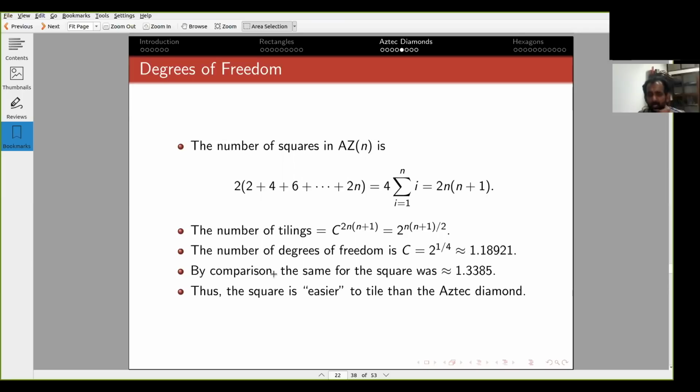And you can see, if you recall, that for the 2n by 2n square, this was 1.3334, which is larger than 1.19. So in some vague sense, which one can make precise, but I don't want to, it will take us far afield, the square is easier to tile than the Aztec diamond because you have less degree of freedom in the Aztec diamond. Okay, somehow that's the intuition.